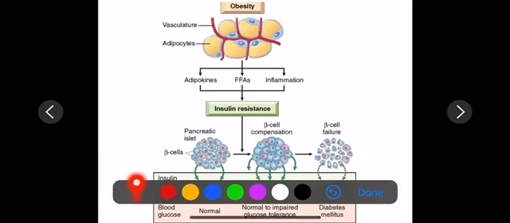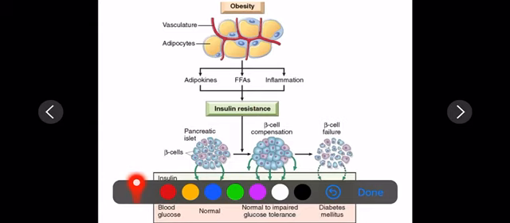Adipokines are actually a variety of proteins secreted from the adipose tissue. Then you have inflammation. Inflammation, as I said, interleukin 1 beta and macrophages are the reasons for increasing inflammation. All these three can cause insulin resistance. When there is insulin resistance, what happens? The blood glucose level keeps on increasing.